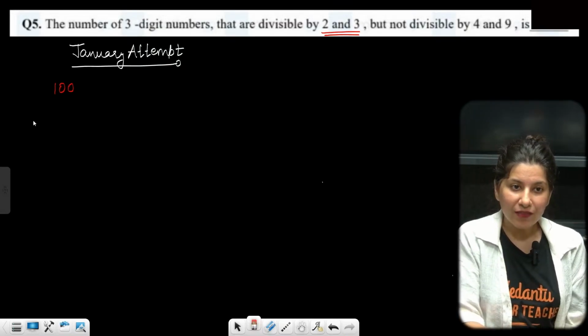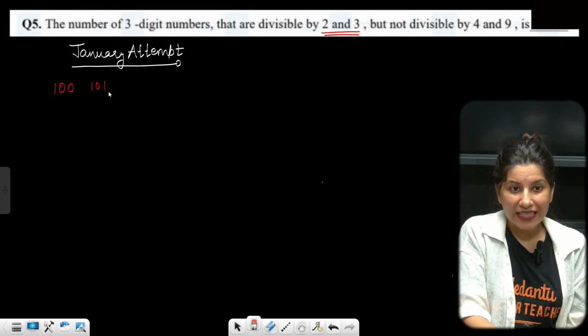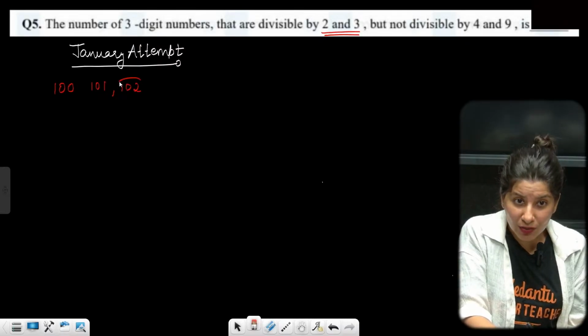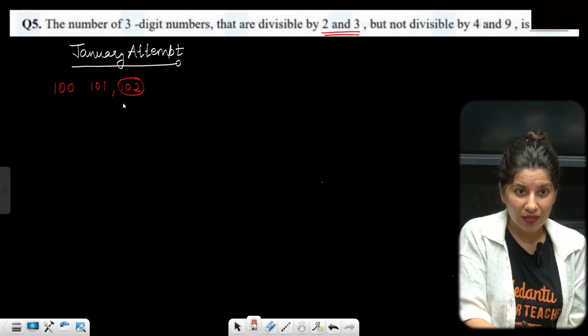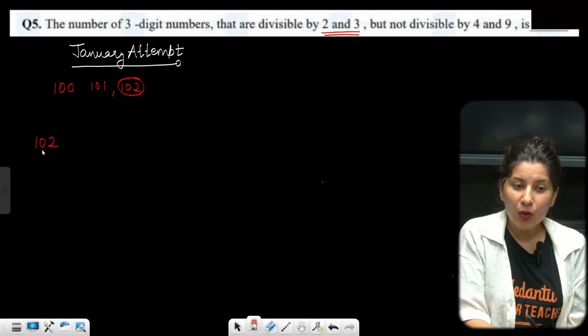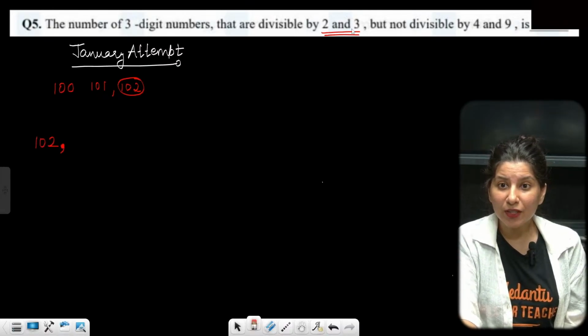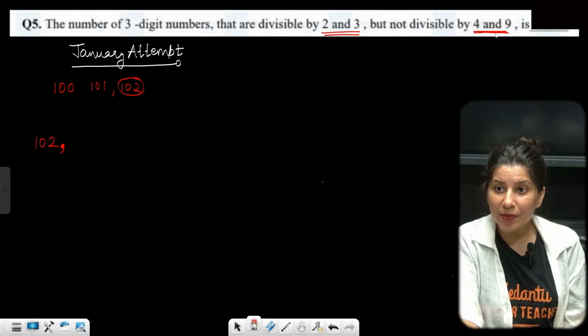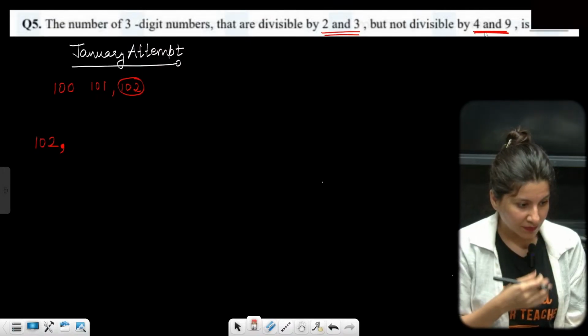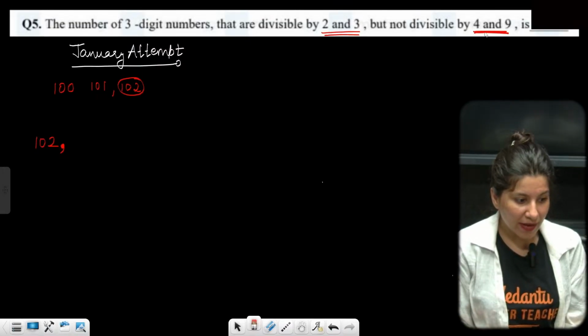Then we have 101, which is divisible by neither 2 nor 3. Then 102 is the very first 3-digit number which is divisible by 2 as well as 3. And the next number is divisible by 2 and 3 but not by 4 and 9.